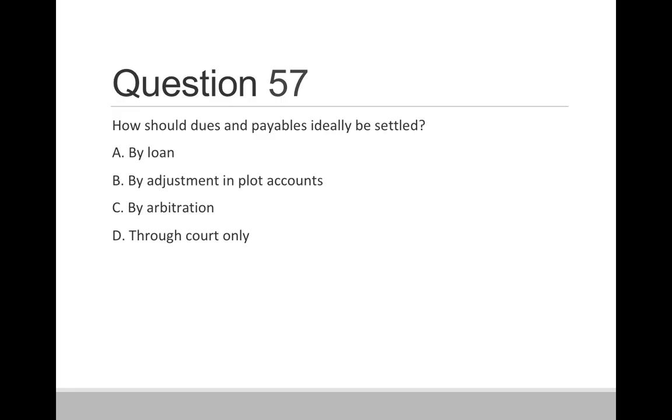Question 57. How should dues payable ideally be settled? Option A, by loan. Option B, by adjustment in the plot accounts. Option C, by arbitration, and option D, through courts only. So correct answer is option B, by adjustments in the plot accounts.